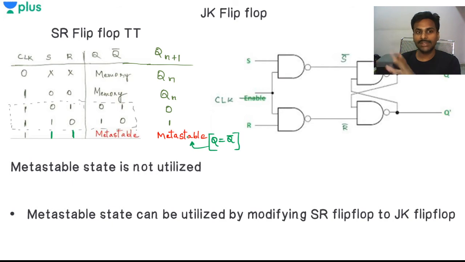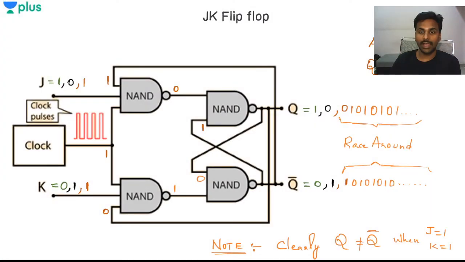And with this JK flip flop, what I am trying to do is I'm making this Qn plus 1 of metastable state. That is, whenever S is 1 and R is 1, everything is remaining same, but only one important thing in the JK flip flop: when S is 1 and R is 1, that means J is 1 and K is 1, what we'll get at Qn plus 1 is the complement of Qn. Okay, so complement of Qn will be there, toggling will be there. So that is the only difference. I already talked about this toggling in the JK flip flop lesson.